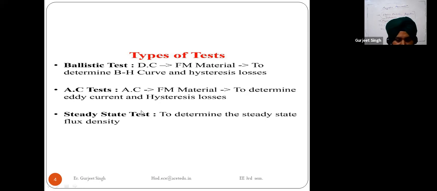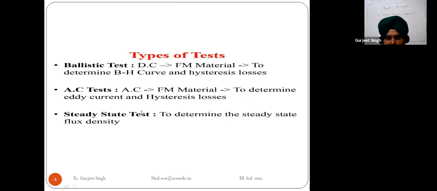Then we have a second type of test, that is the AC test. Here we are using alternating current, and the test is carried out at power, audio and radio frequencies. When we talk about DC, the frequency is zero.